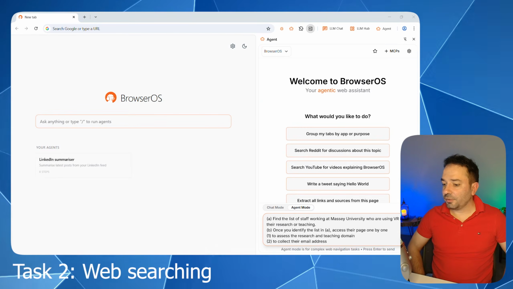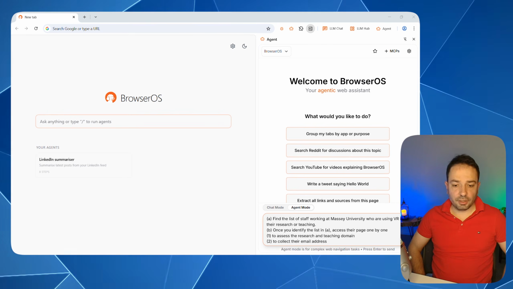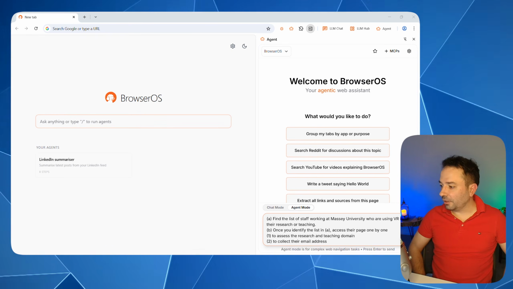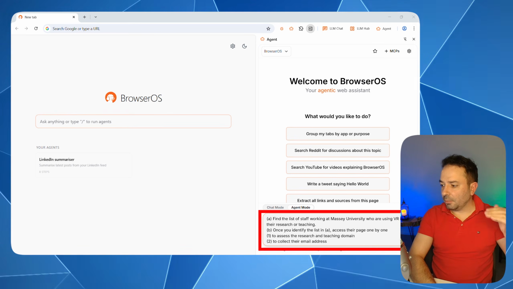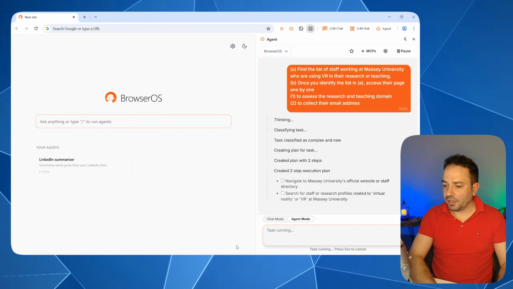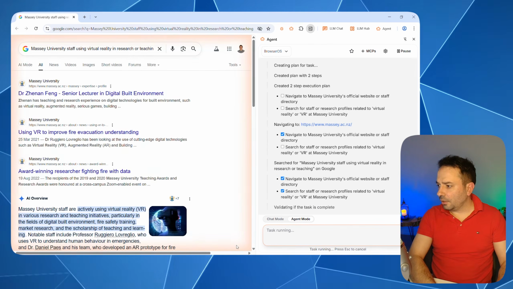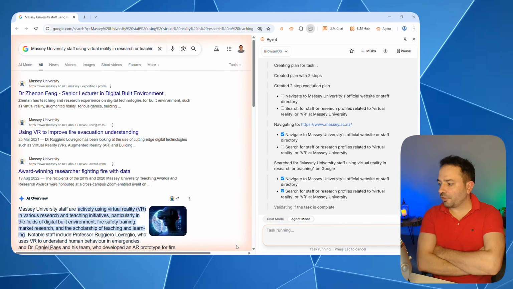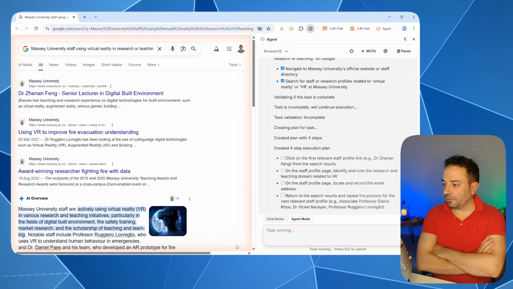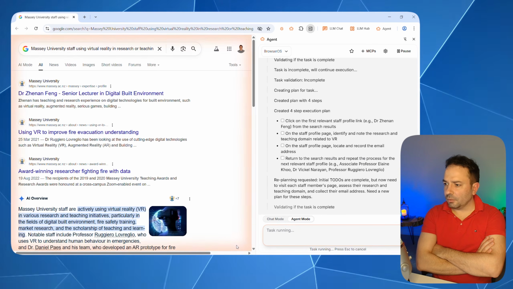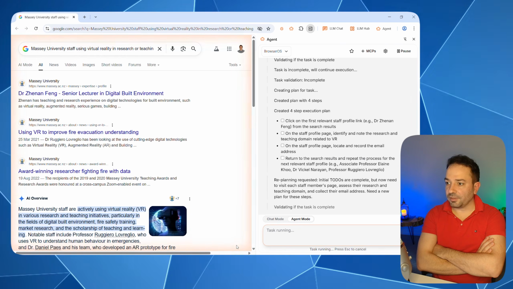In this second scenario, I've been asking the AI agent to search for all the people in Massey University, my university, to find colleagues that do VR research and teaching. And you can see here I started structuring the prompt more using some sequential steps to help the AI agent to perform the task properly. Once we press OK and start running the agent, you can see that it has created its own strategy and is starting searching for individuals directly on Google search. And let's wait and see what's happening here.